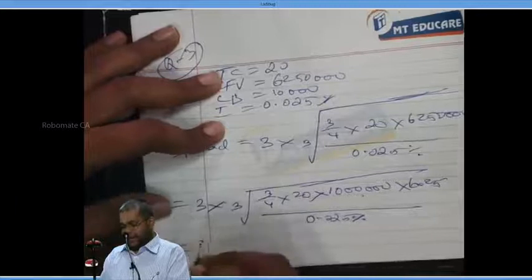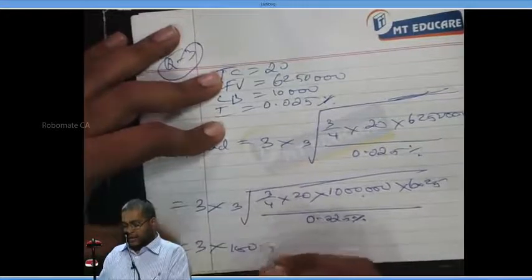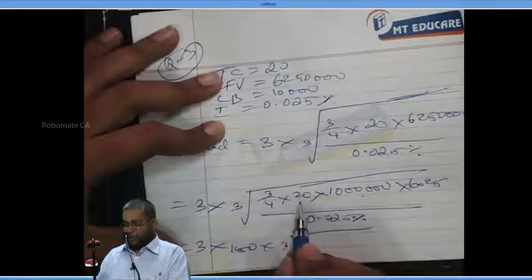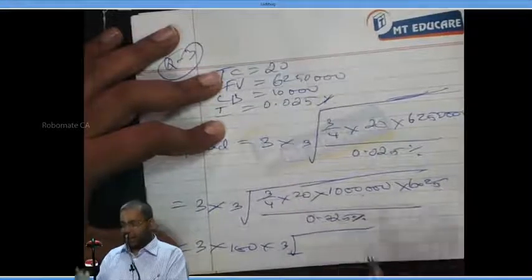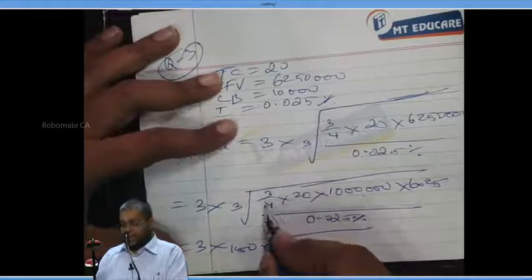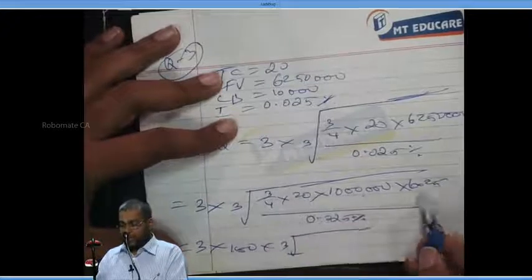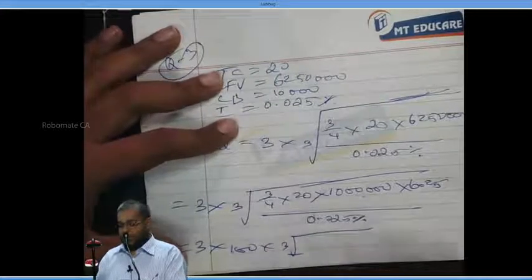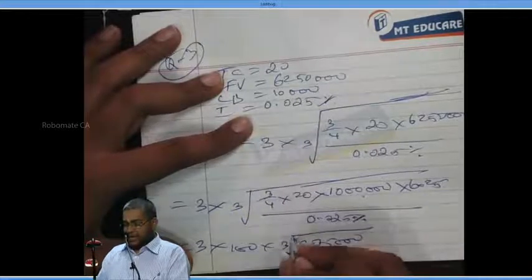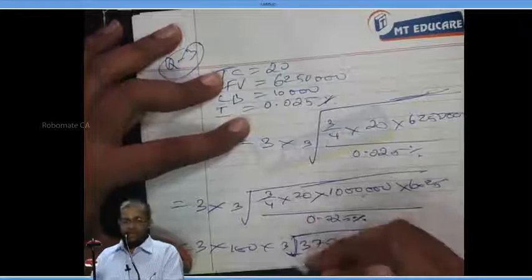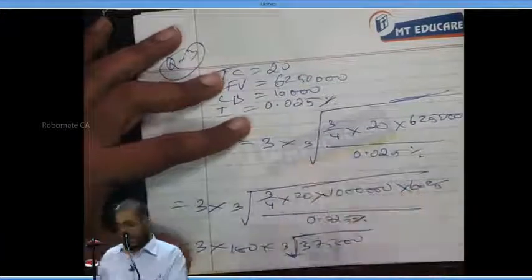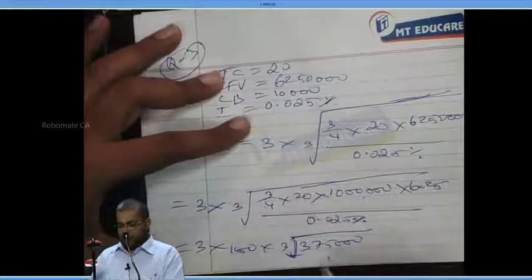Now I simplify. It is 3 into 100 into the cube root of 3 by 4 into 20 into 6.25 divided by 0.025%. Take the calculator. 3 by 4 into 20 into 6.25 divided by 0.025% gives 3,75,000. In case your calculator does not support such a big number, you can do this to keep the numbers in manageable proportion. So, 3 into 100 into cube root of 3,75,000.